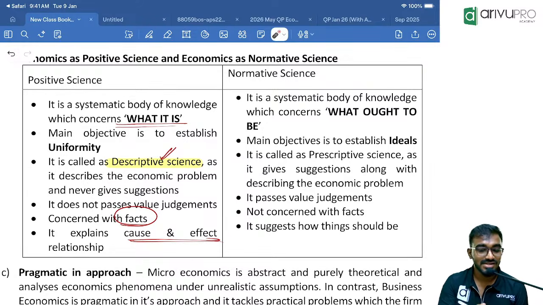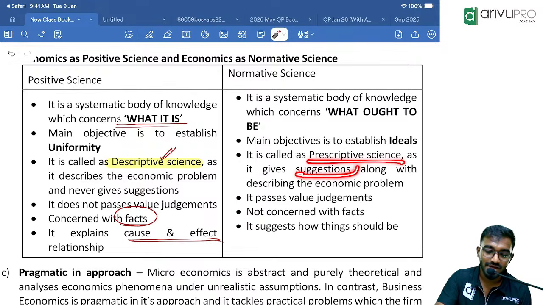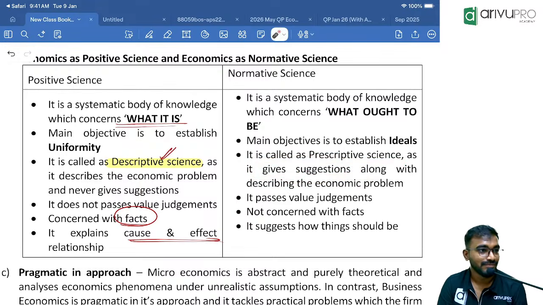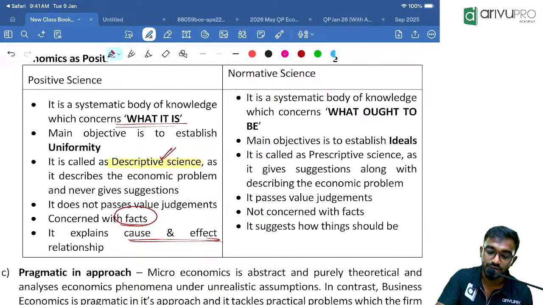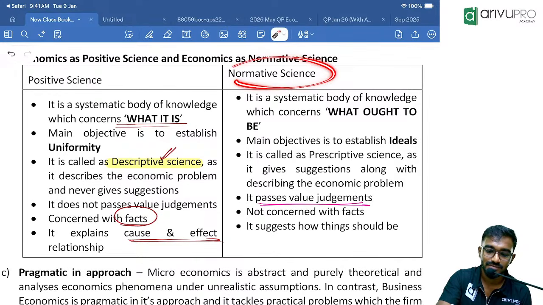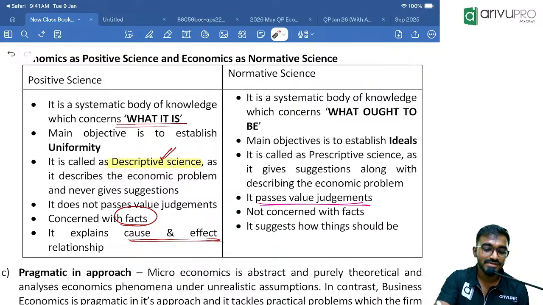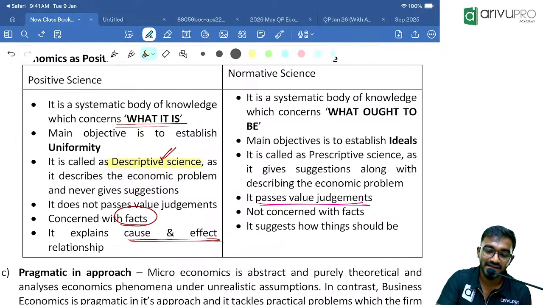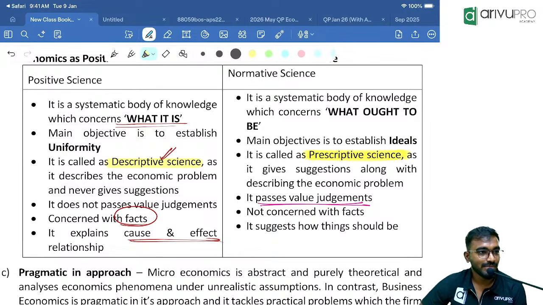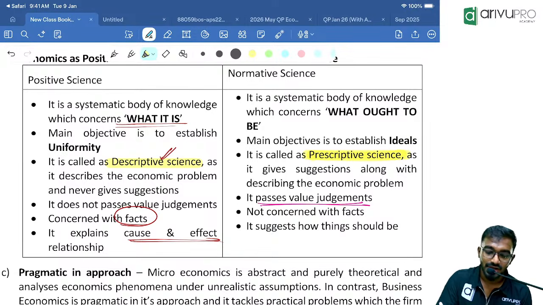Like this, they are not just defining the problem. Along with defining, they are also giving practical suggestions. Practical suggestions are prescribed. So, they are going to pass the value judgment. Who will pass value judgment? So, normative science is like the junior doctor example. Positive science is like the senior doctor example. Remember, the senior doctor just described the problem, but who is prescribing the solution? Normative, junior doctors. Clear?